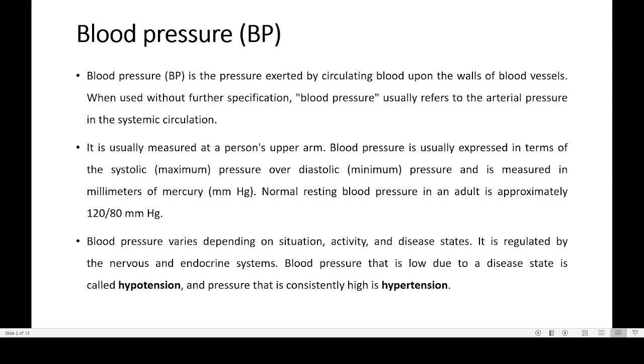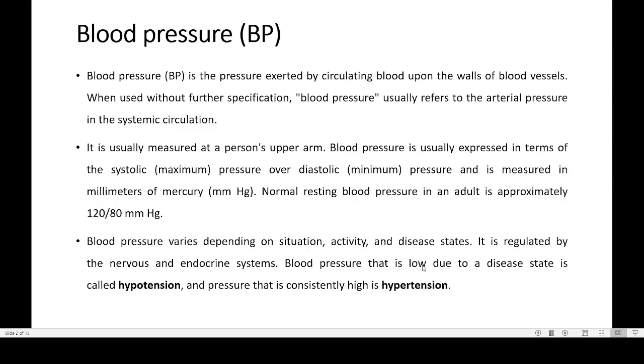So basically blood pressure is the pressure produced by the circulating blood on the wall of the blood vessel. When blood is flowing through some tube like this, it will be applying some pressure here. That pressure is known by the name blood pressure. How much force the blood will be applying on the wall of the blood vessel. Blood vessel means it can be either artery or vein. So that is basically blood pressure.